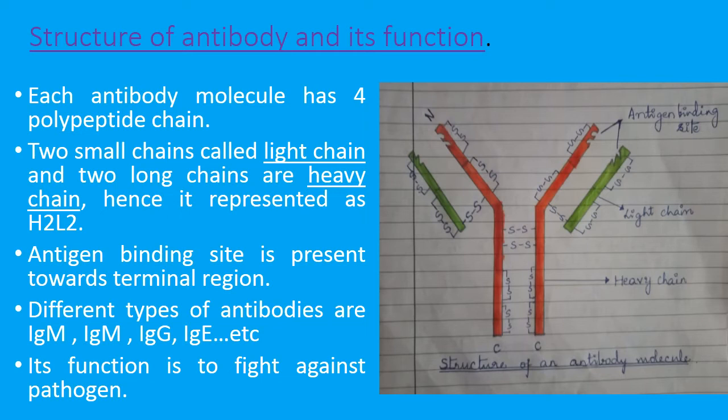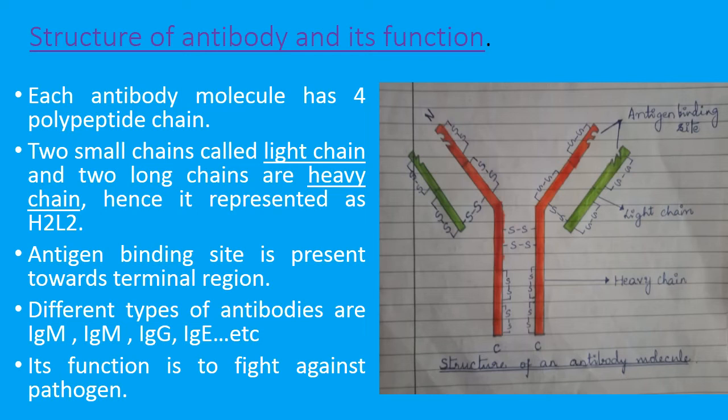What is the function of antibody? Antibody function is to destroy pathogens. Each of the antibodies is very specific in its function. That means they will destroy only a particular type of pathogen. You can't say that one antibody destroys all sorts of microorganisms. For example, the antibody that is able to destroy the coronavirus can't destroy the smallpox virus. This is how antibodies perform work in our immune system.